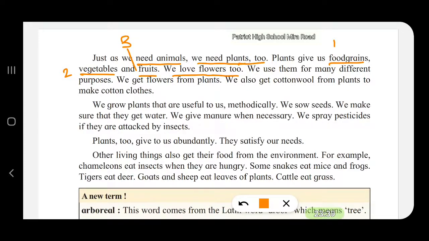Fourth are the flowers. We use them for many different purposes. We also get cotton wool from plants to make cotton clothes. So there are cotton plants from which we get cotton wool, and from cotton wool we can make clothes.